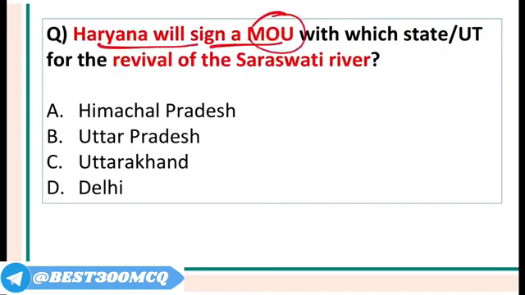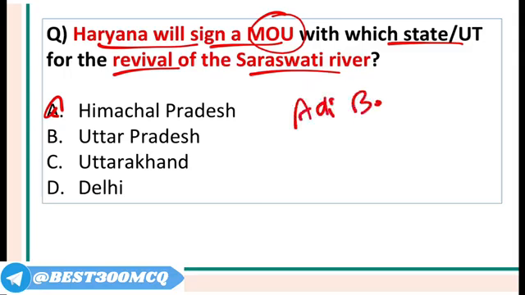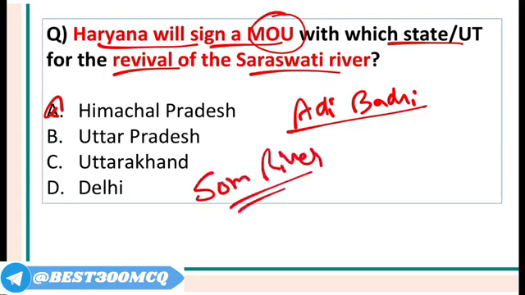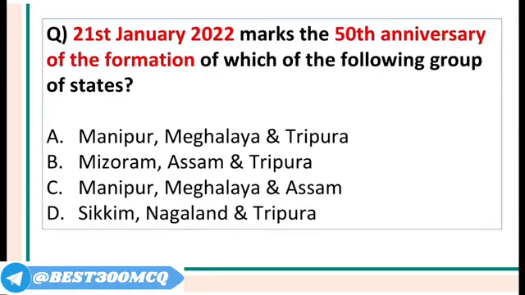Haryana will sign a MOU with which state for the revival of Saraswati River? So remember, Haryana will partner with Himachal Pradesh for the revival of Saraswati River. Saraswati River takes its origin from a place called Adi Badri, which is in Yamuna Nagar in Haryana. And there is another river called Som River. So the water of Som River will be sent to the Saraswati River to revive it.